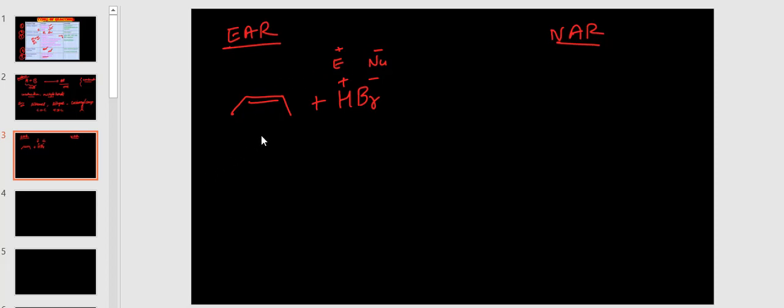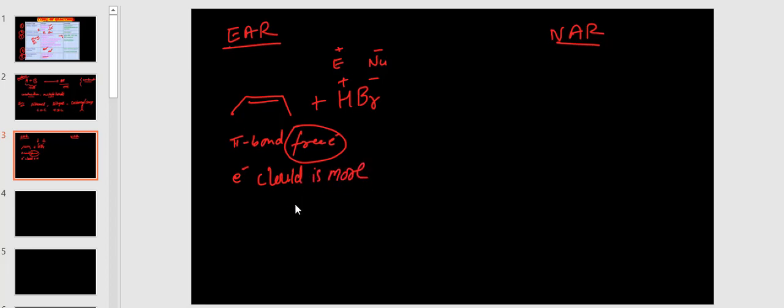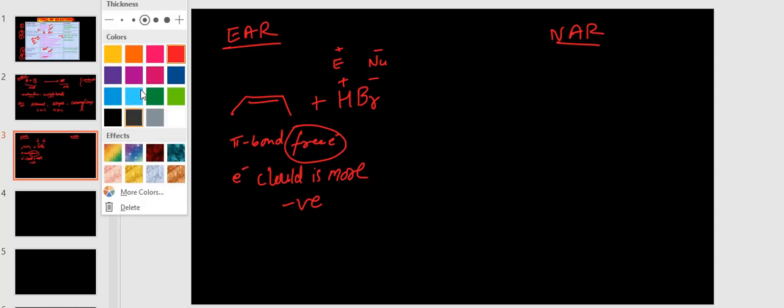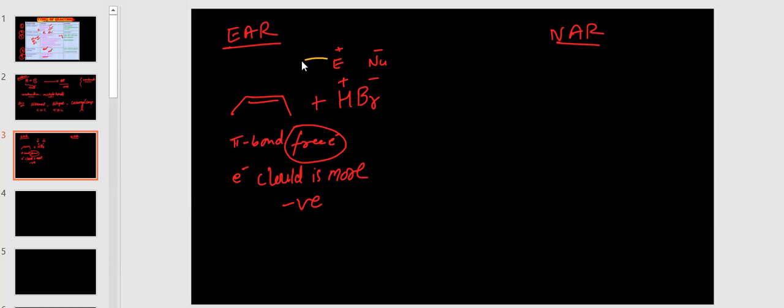Alkene means electron density is more, the pi bond means loosely packed free electrons, so the electron cloud is more, that means negative charge. Whenever more electron density is there, the electrophile will attack, because the electrophile is electron deficient.